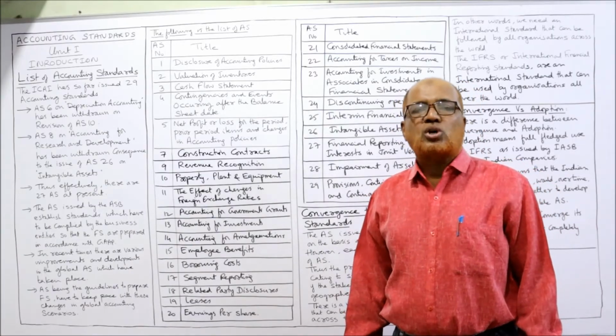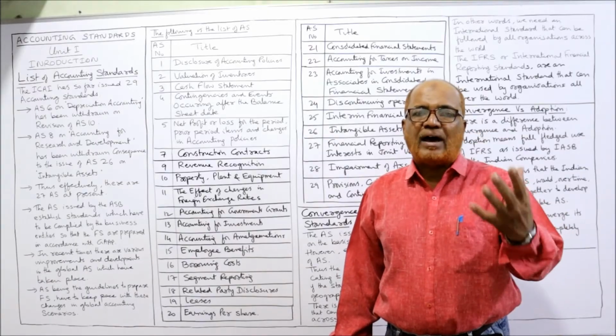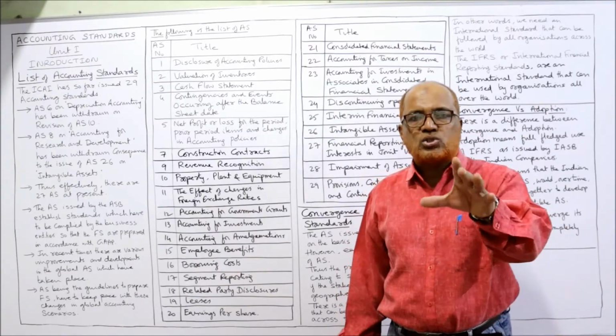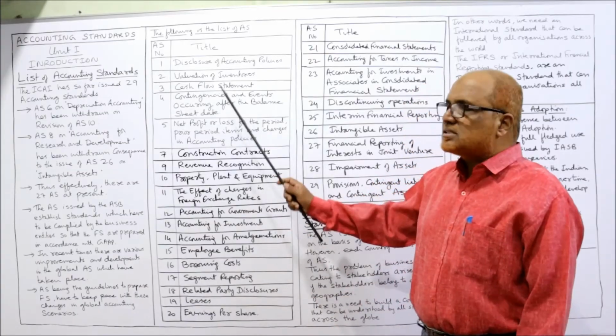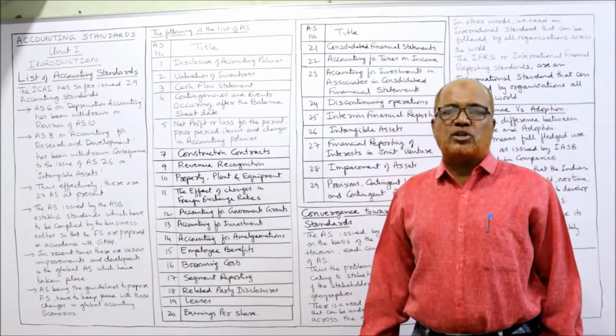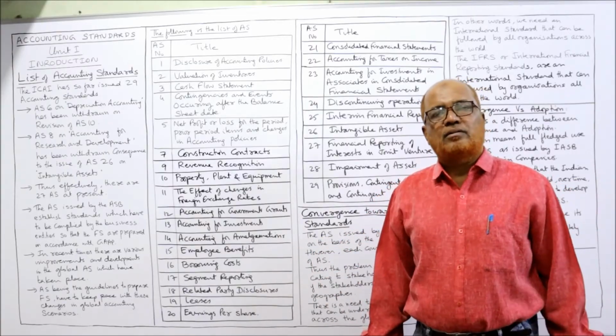Inventories means stock, the unsold stock. How to calculate the value of unsold stock? On this topic, AS2 has been issued. Now AS3 is on cash flow statement. It has also become a part of the financial statements.